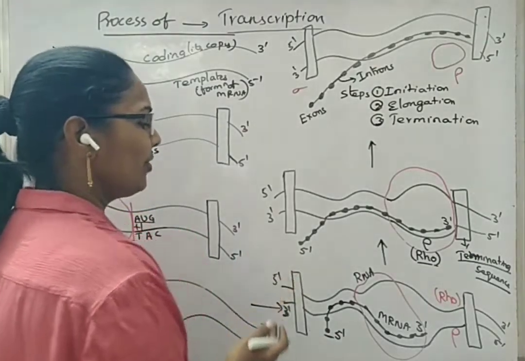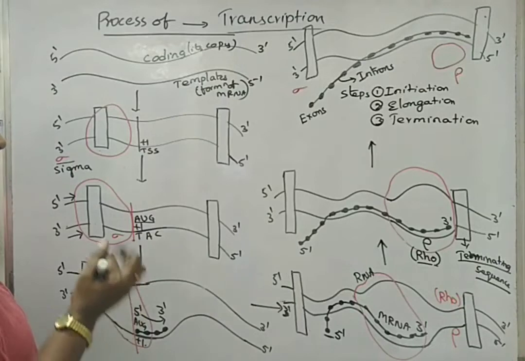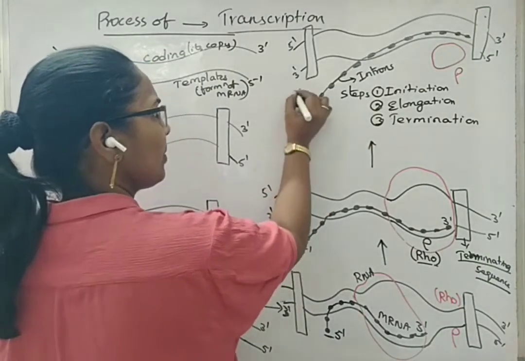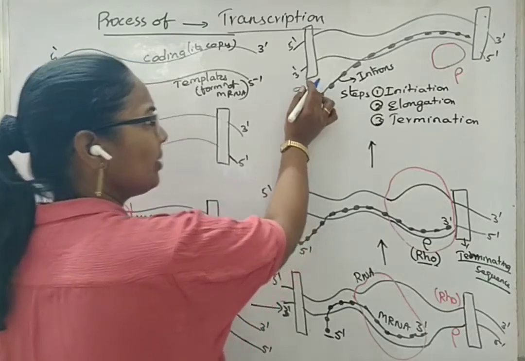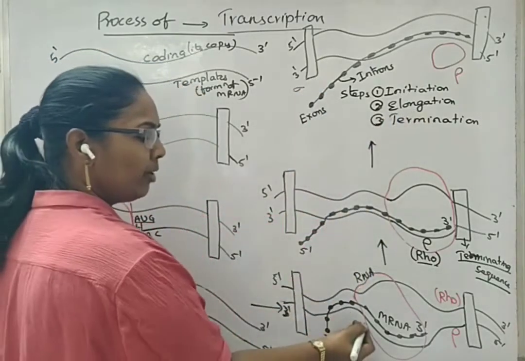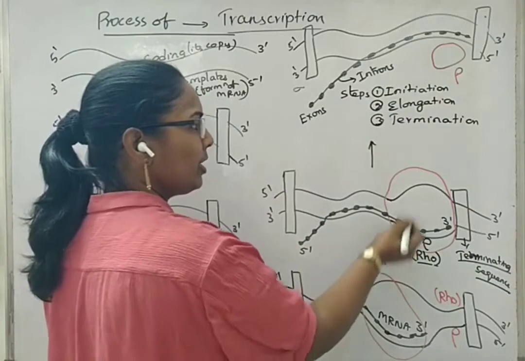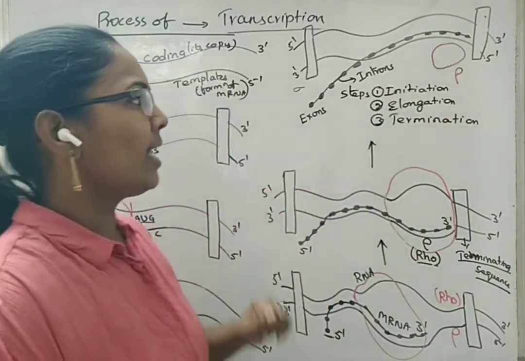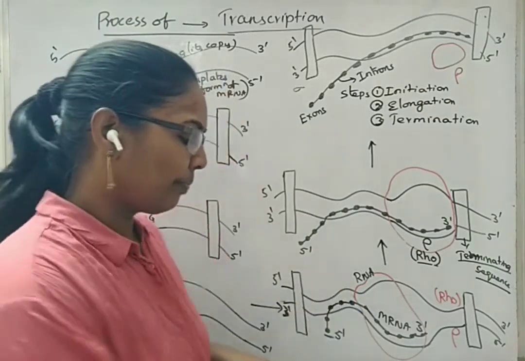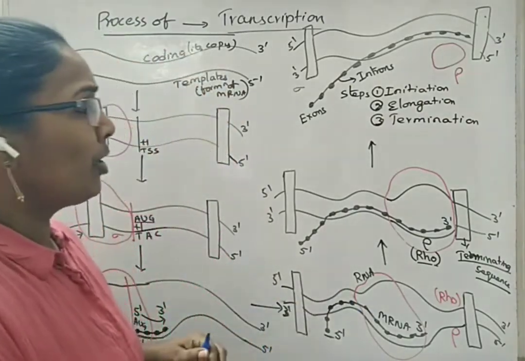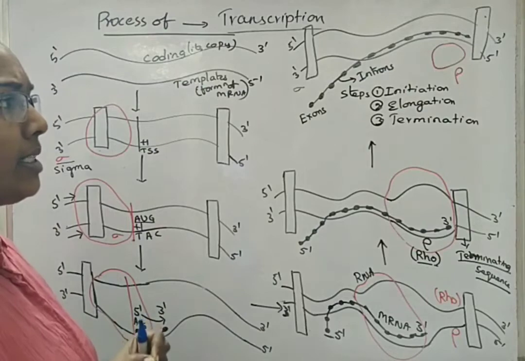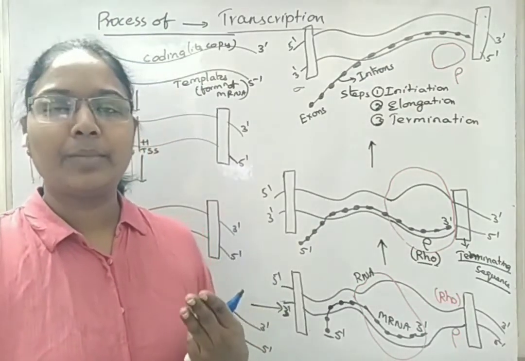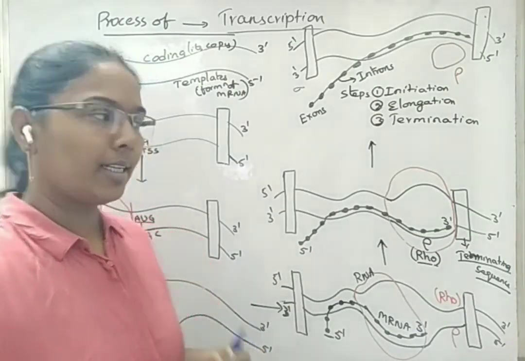So finally, in the transcription process we have finished 3 important steps: initiation because of the sigma factor attached to the RNA polymerase, elongation by the RNA polymerase alone, and termination with the help of the rho factor which is bound to RNA polymerase when it has reached the terminating sequence. At the point of the terminating sequence, there are 3 different types of stop codons. What are they?